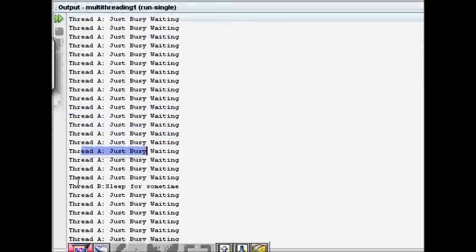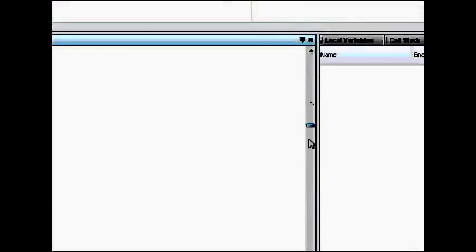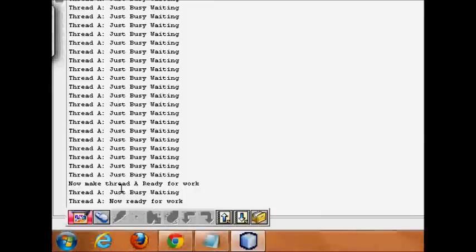Then thread B slept for some time, for 1 second, and thread A kept busy waiting during that time, checking so many times and keeping the CPU active. Finally thread B made thread A ready for work. It made that boolean ready, and now thread A said it is ready for work.